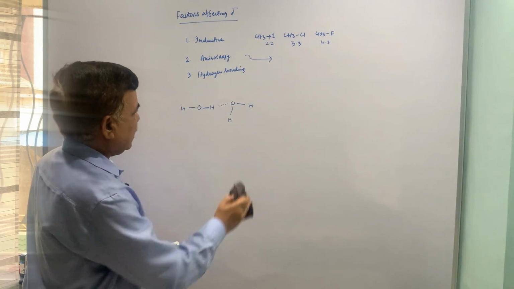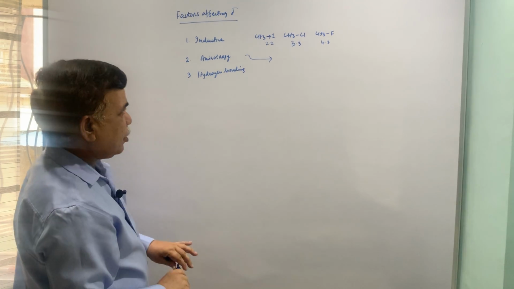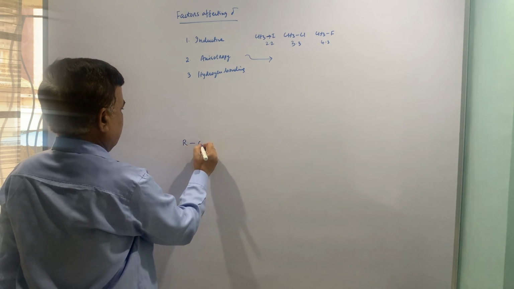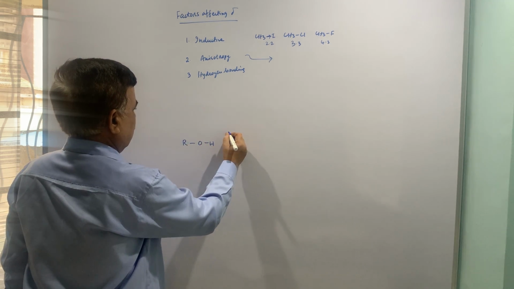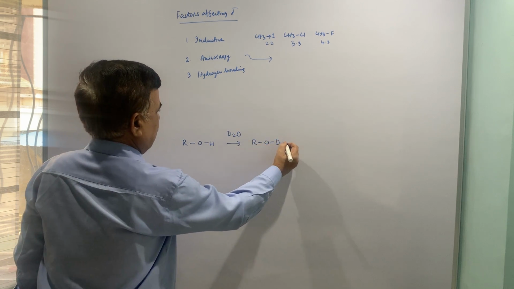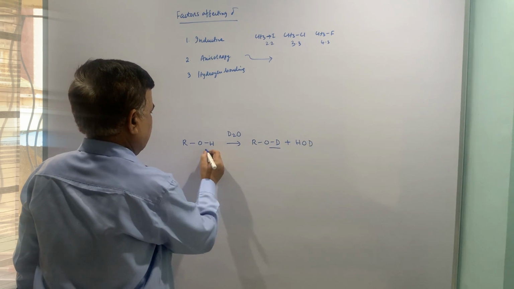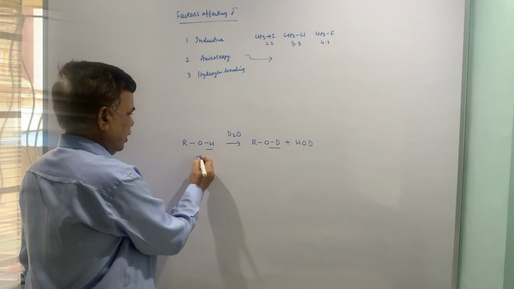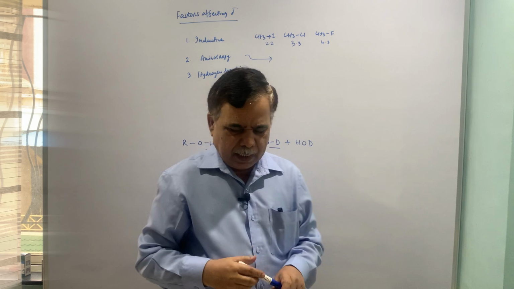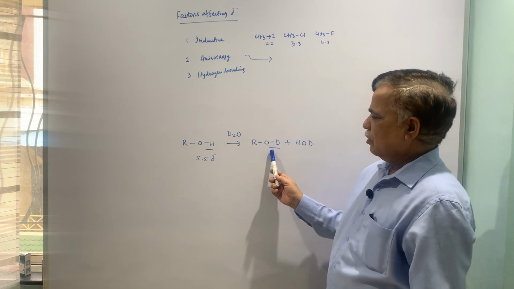But more important thing is the detection of hydrogen bond is also possible in NMR, because when you talk about any alcohol or amine or thiol, now this deuterium and hydrogen. Now, initially if it is alcohol, it will be 5.5 delta, and once deuterium exchange take place, you will get OD.